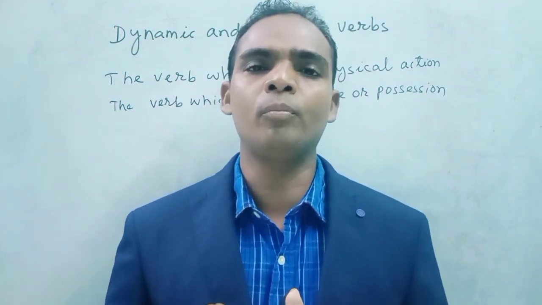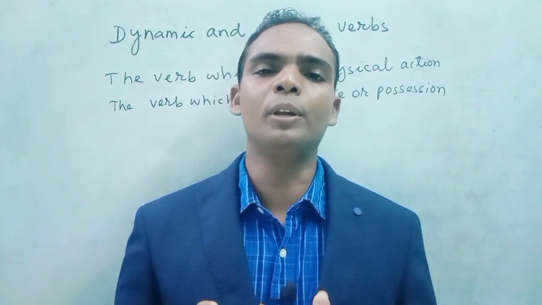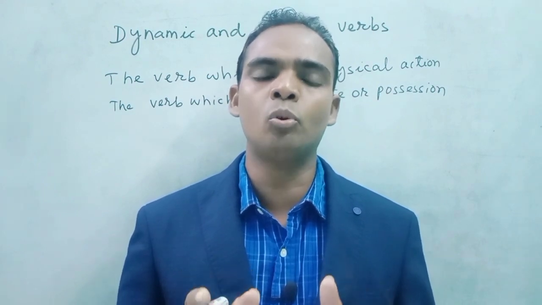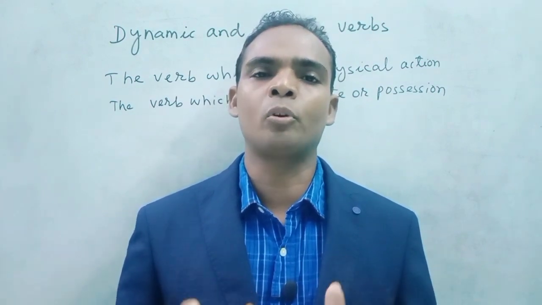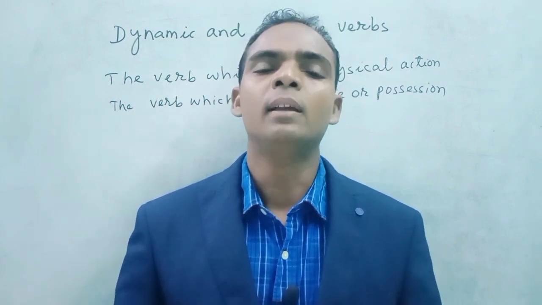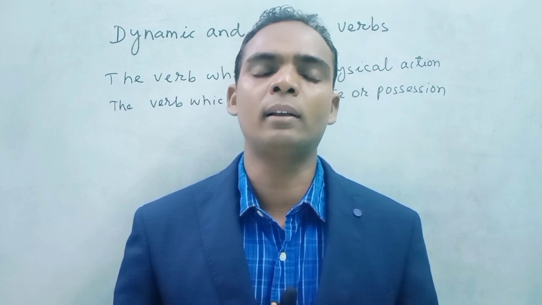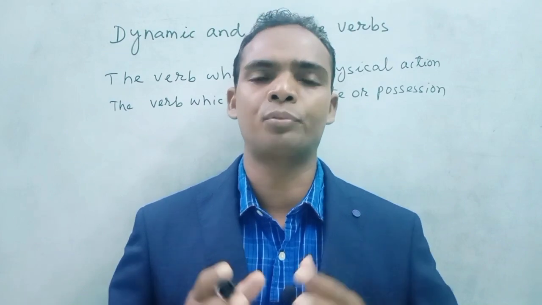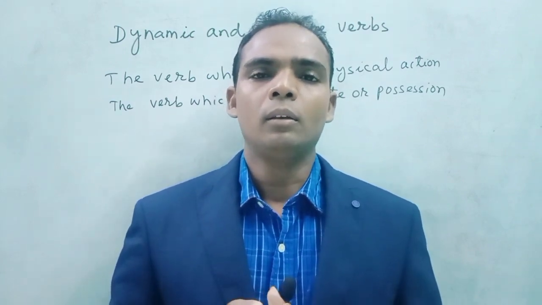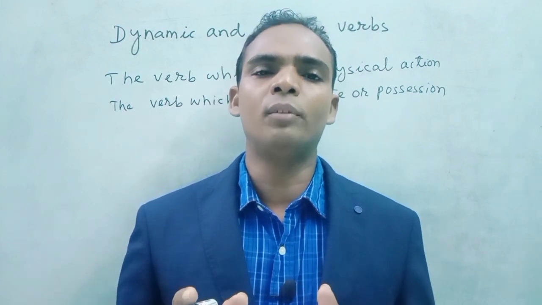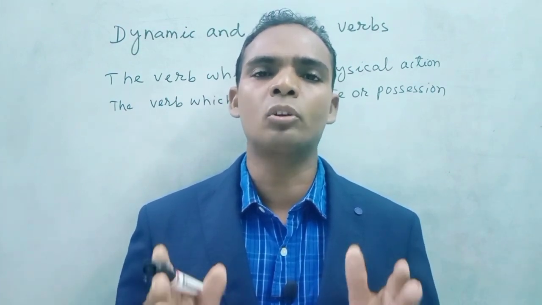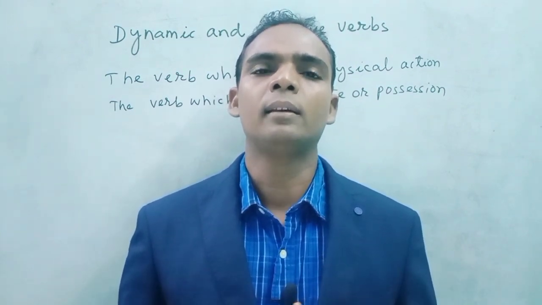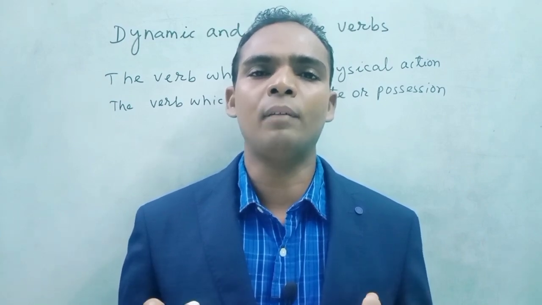I am giving some examples of dynamic verbs and static verbs. Dynamic verbs are always continuous or progressive, you add ing. Action words, what we are doing, these are called action words or action verbs. We know that the definition of verbs is that action words are called verbs, like jump, kick, eat, play, laugh, run.